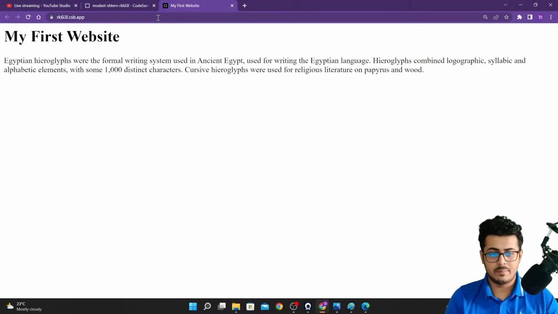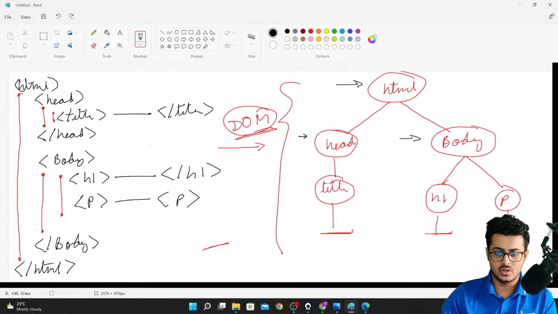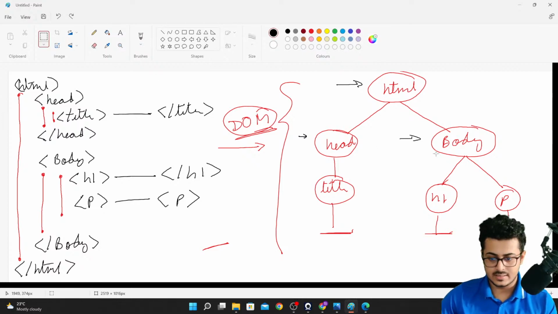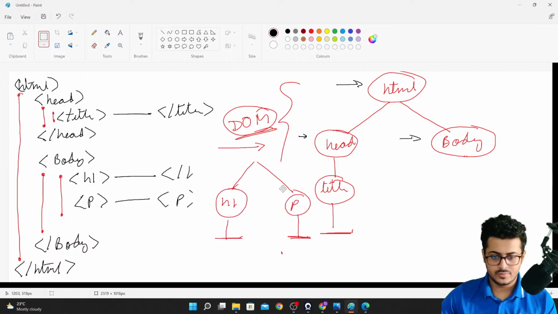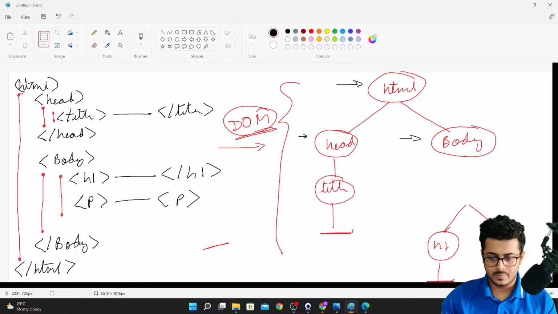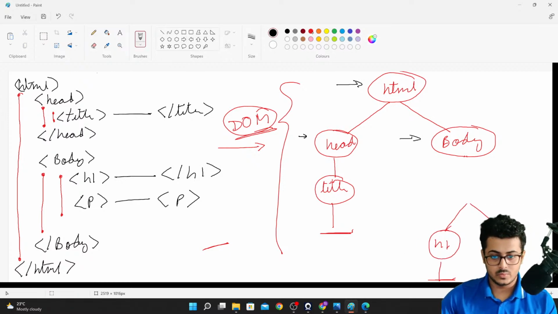Now if you go back to our DOM tree, the only change inside the DOM tree is that instead of having the h1 and the paragraph tag starting out from right over here, just cut it, Control X, Control V. Let me shift it way below, and let me put up the new div tag.